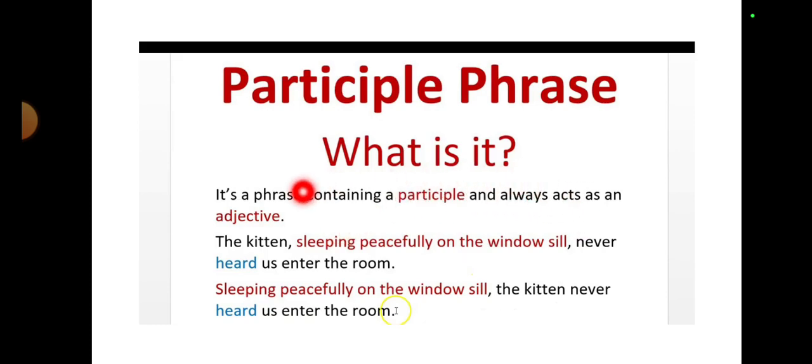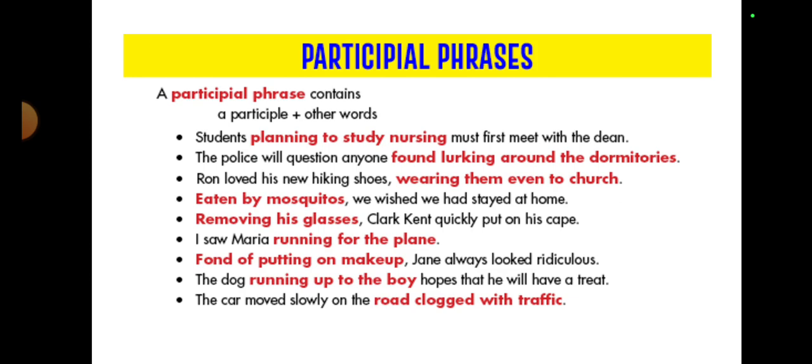And the rest of the sentence is: the kitten never heard us enter the room. That's it. Another example: sleeping peacefully on the windowsill, the kitten never heard us enter the room. So the place, again, like the other phrases, is not hard and fast within the sentence. It can be anywhere. Let's see some more examples.